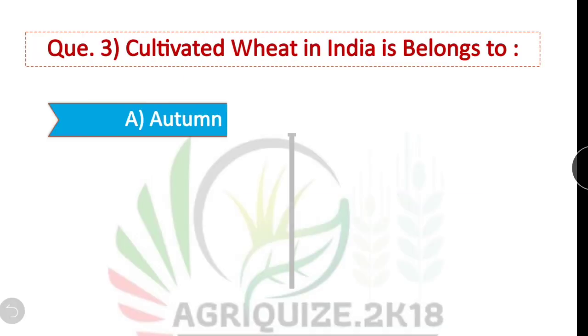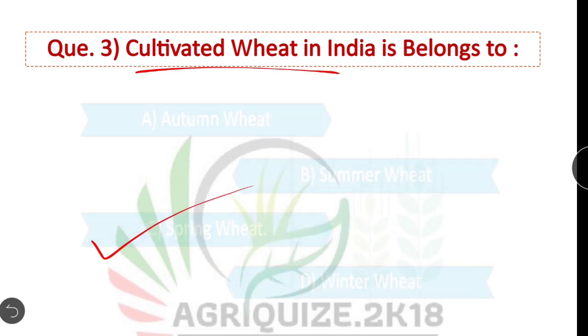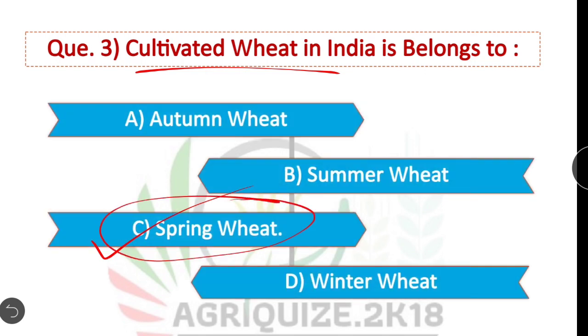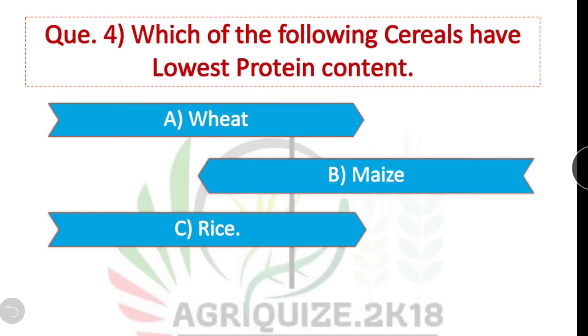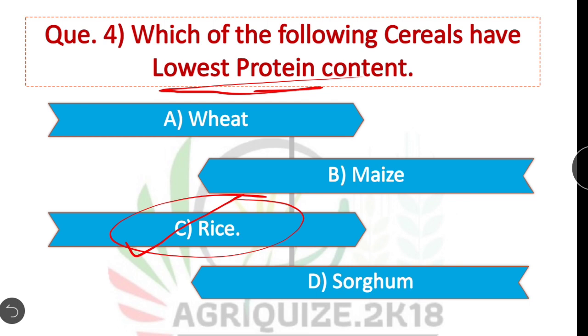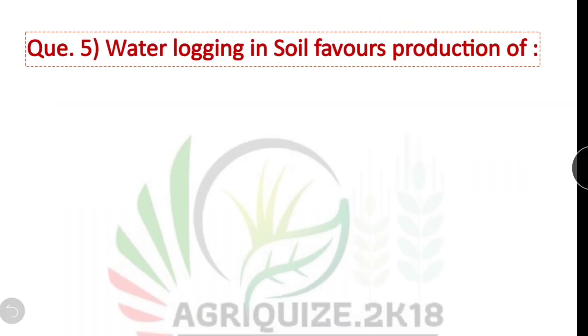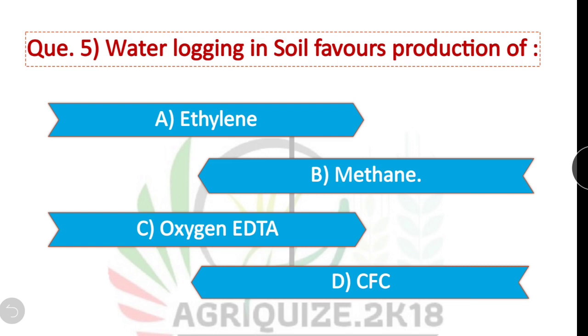Question number third. Cultivated wheat in India belongs to. Option C is correct. Cultivated wheat in India belongs to spring wheat. Question number 4. Which of the following cereals have lowest protein content? Among cereals, rice have lowest protein content, then wheat, maize and sorghum. Option C is correct.